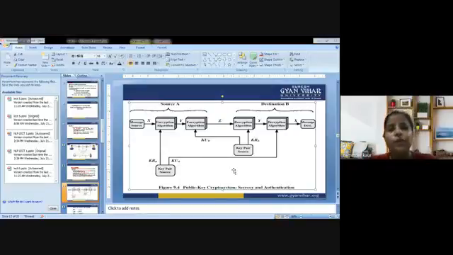Now there is a source and there is a destination. So what is the source here? The source is the originator of the message, from where the message is to be sent. And there is a destination, that is the receiver, which will receive the information. So there are some encryption algorithms that are used after the message is to be sent. After the encryption algorithm, the message is converted into a scrambled form, and there is a key that is used in order to do the encryption.